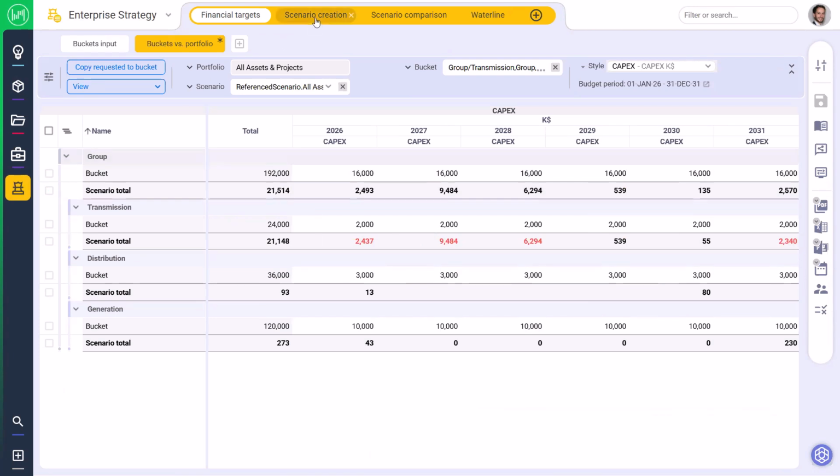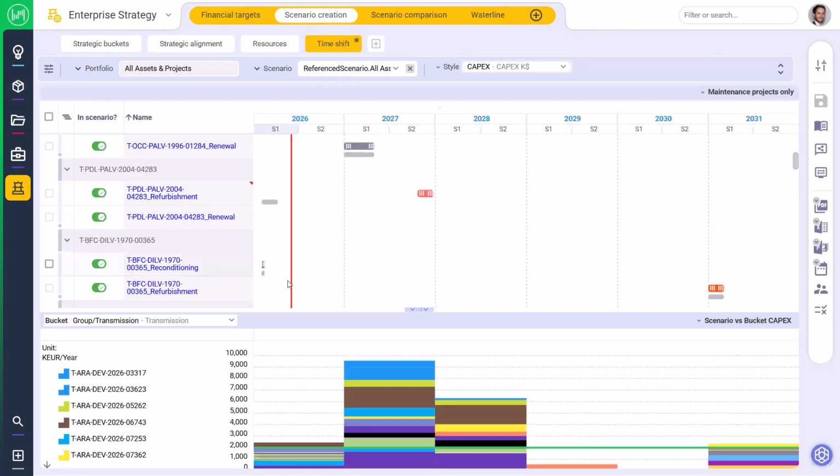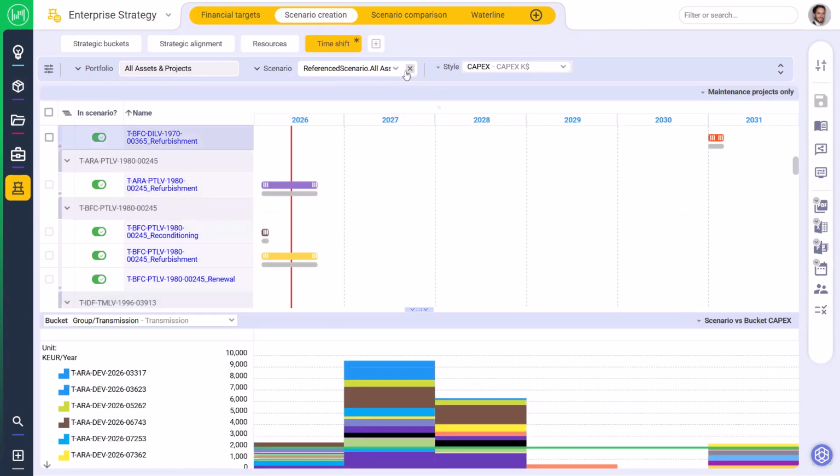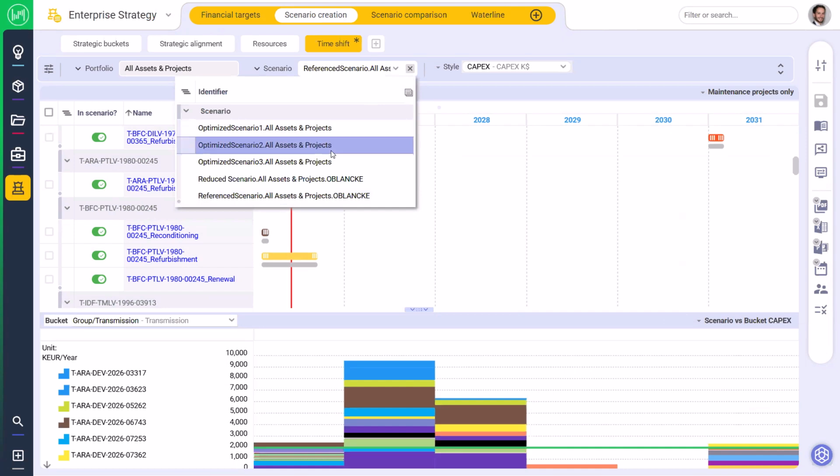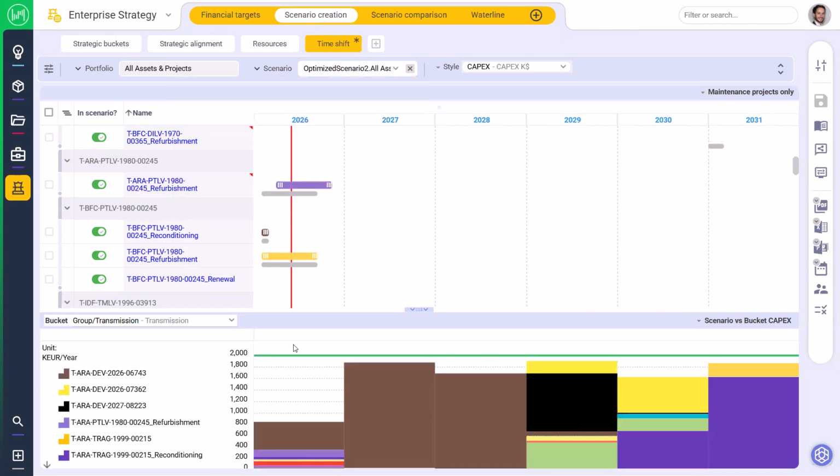Because demand often exceeds available funding, teams compare optimized scenarios to see what can be funded, deferred, or rephased, and what trade-offs are created across cost, risk, value, and strategic alignment.